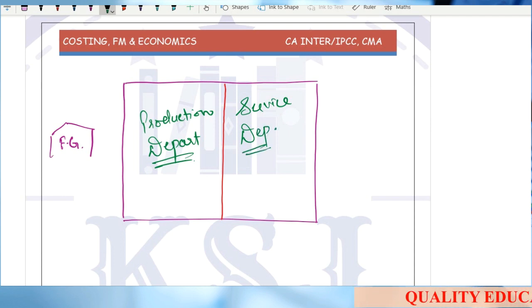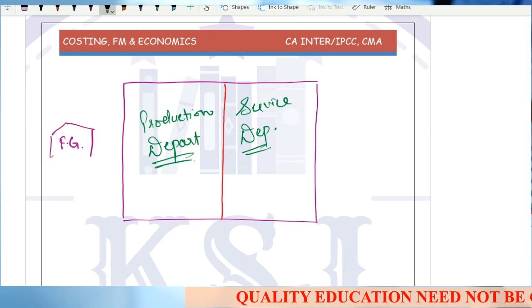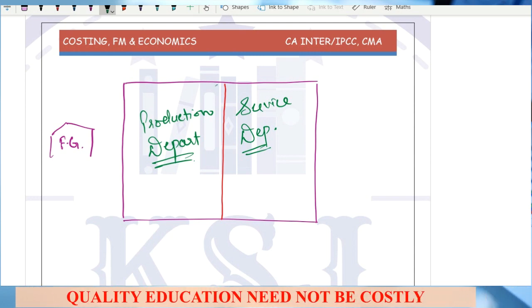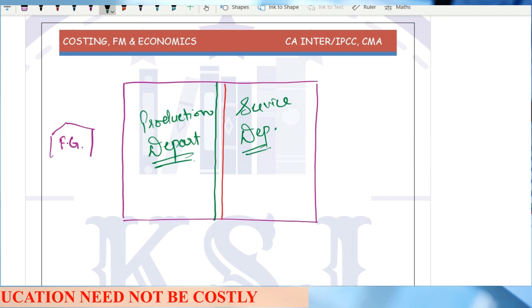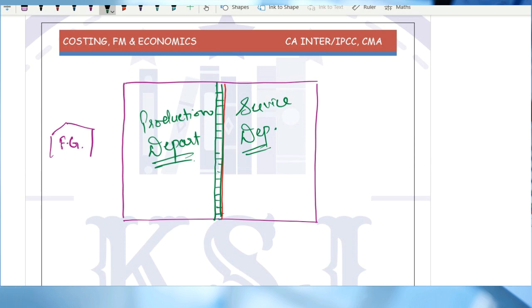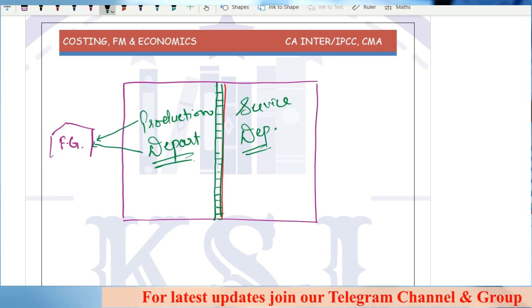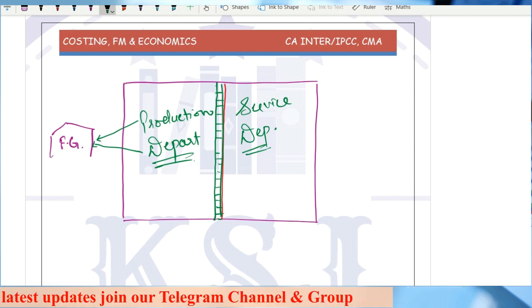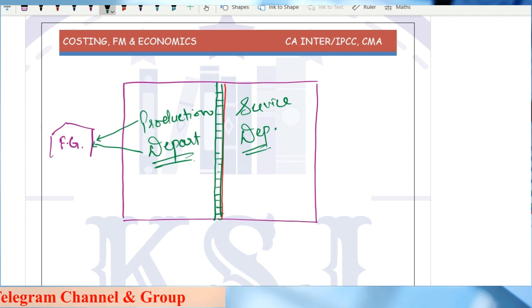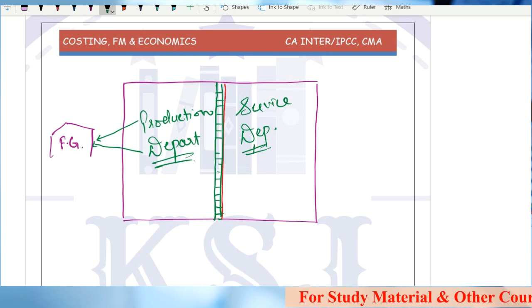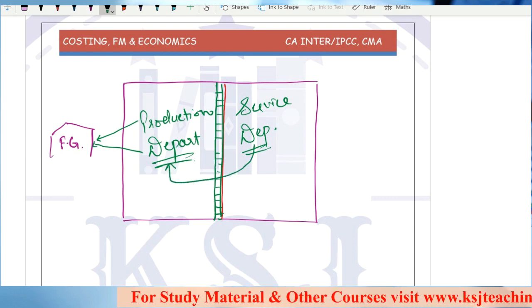Now, service department will be at the back of production department. Say this is a concrete wall here. This production department is directly involved in the production of this finished good. Is service department directly involved in production? No, there is a concrete wall in between. So service department is providing the services to production department.